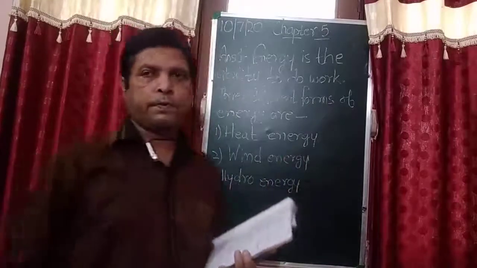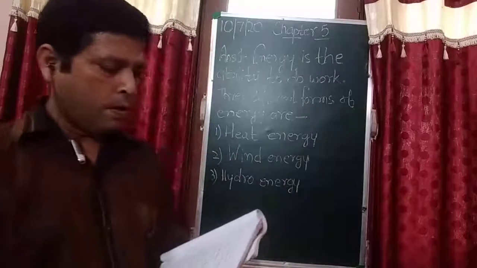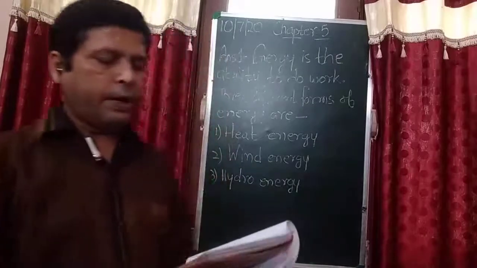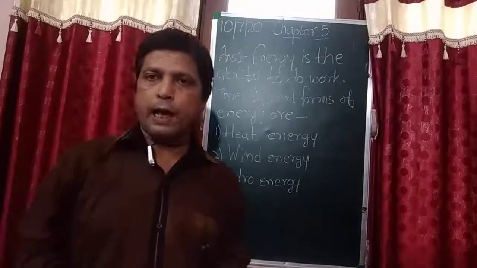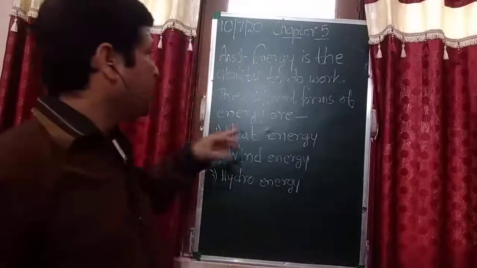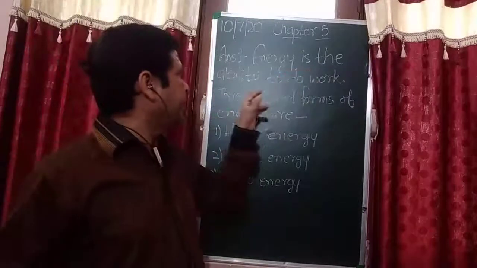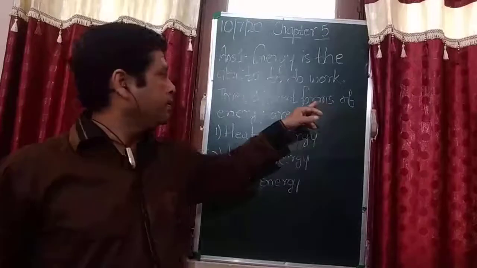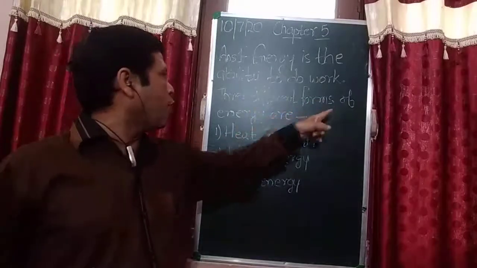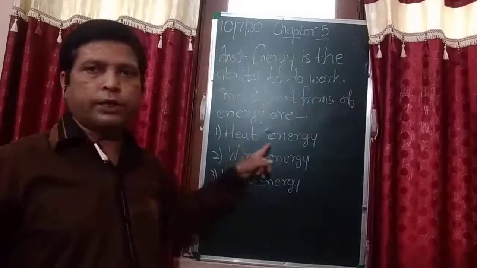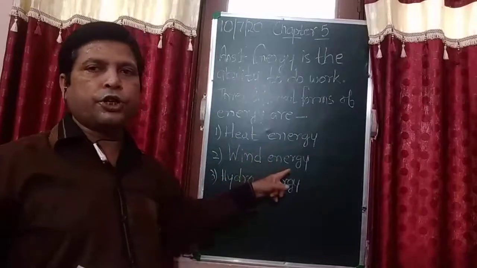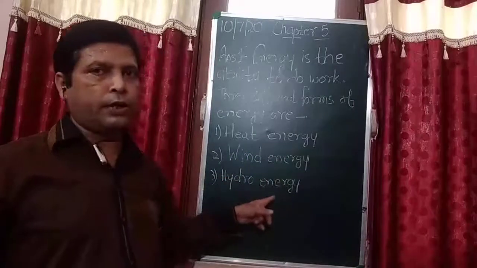So student, the question is, what is energy? Name three different forms of energy. See student, energy is the ability to do work. Three different forms of energy are heat energy, wind energy, and hydro energy.